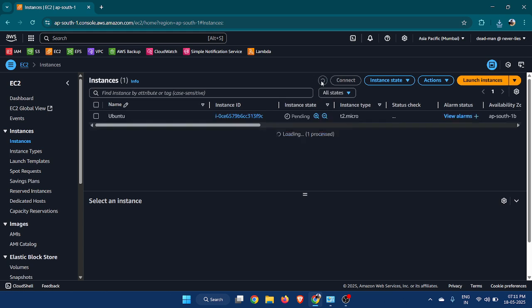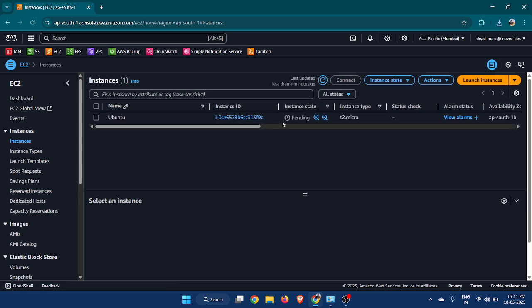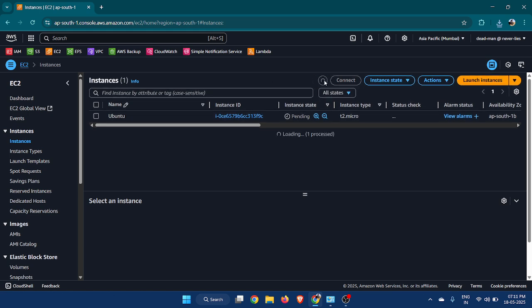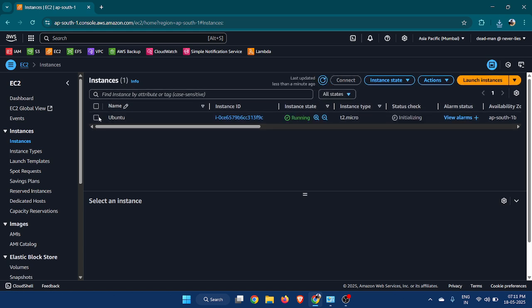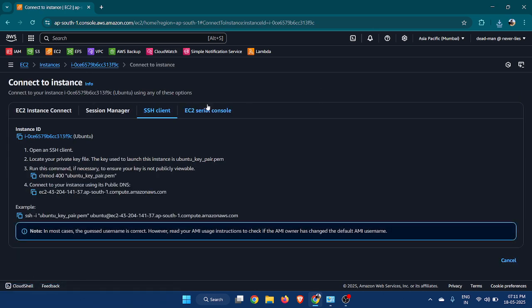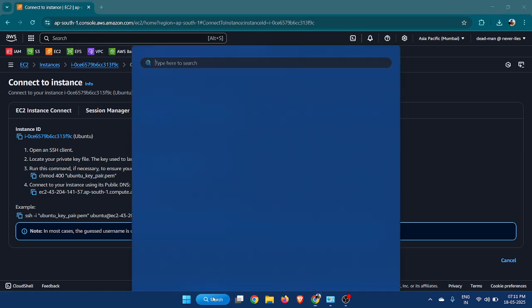It is pending now. When the instance state is running, we will access that instance. It's now running, so I will select that instance, click the connect button, and select SSH. You have a key pair. First you have to run this command to ensure that the key pair is not publicly viewable. So I will open the terminal.